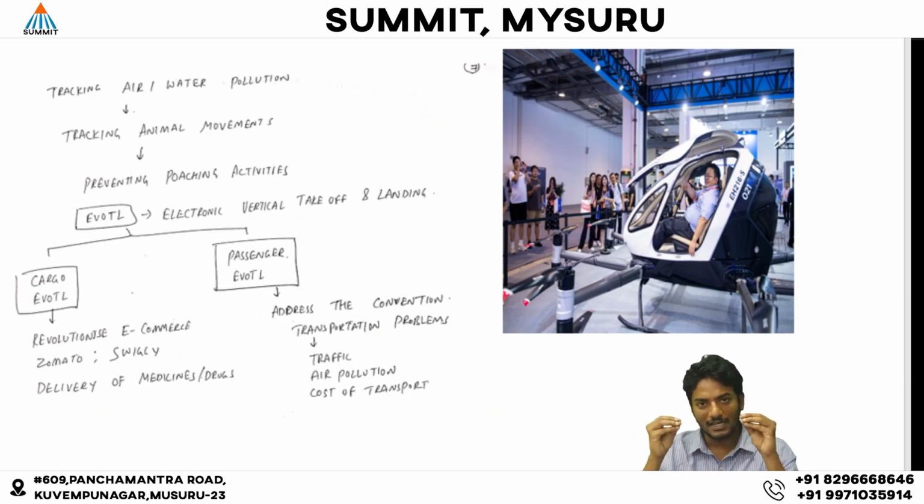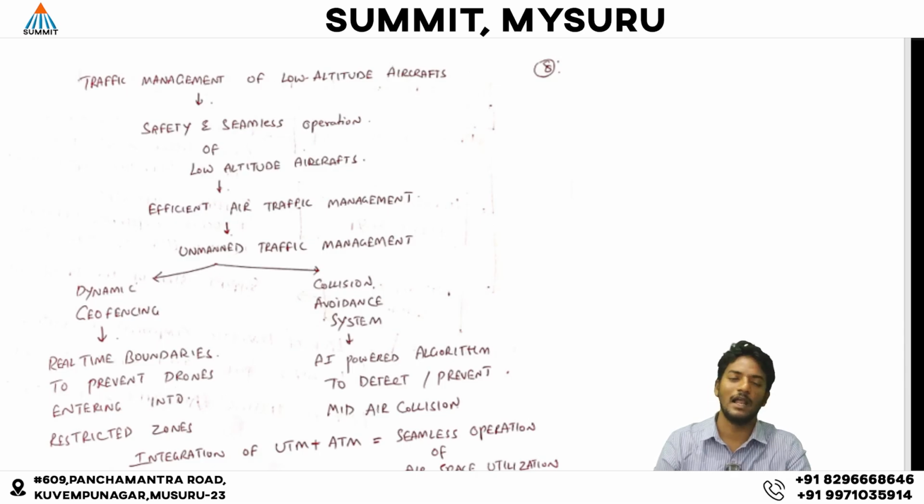We know that the traditional transportation sector is facing challenges: traffic, pollution, and high maintenance cost, because the fuel cost is high and it is vulnerable to global geopolitical shocks. To address these issues, the passenger electronic vertical takeoff and landing has been designed. As we have discussed, it helps in transportation of people from one place to another, and it addresses the challenges faced by the traditional transportation sector.